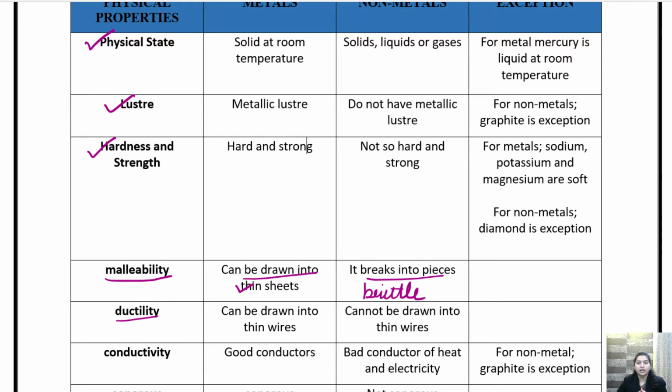So they are called ductile in nature. Whereas non-metals cannot be drawn into a thin wire, and metals can be drawn into a thin wire. I'll show you the diagram.